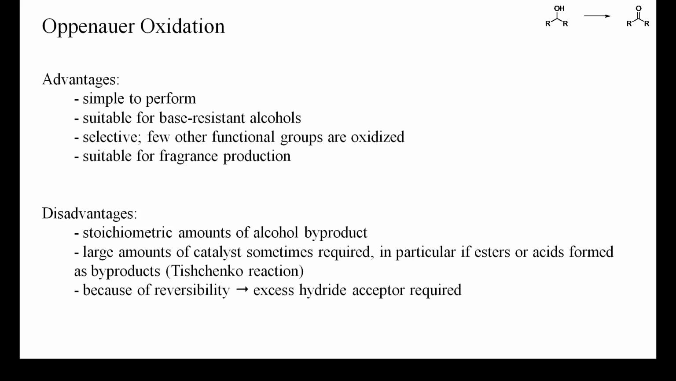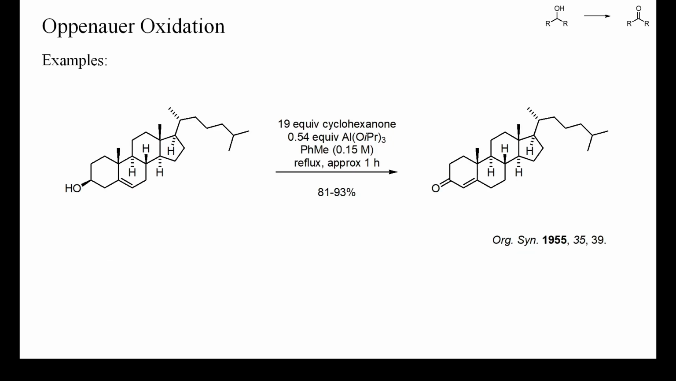because of its reversibility. This is an old organic synthesis example which shows that the aluminum alkoxide is a true catalyst. Less than one equivalent is enough to bring about a complete conversion of the starting material, cholesterol in this case. Although aluminum alkoxides are not strongly basic, the double bond migrated into conjugation with the carbonyl group, as often happens during the oxidation of homoallylic alcohols.